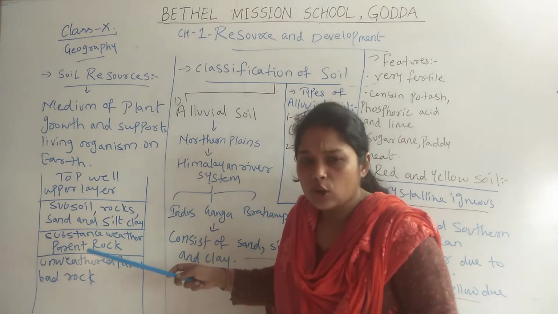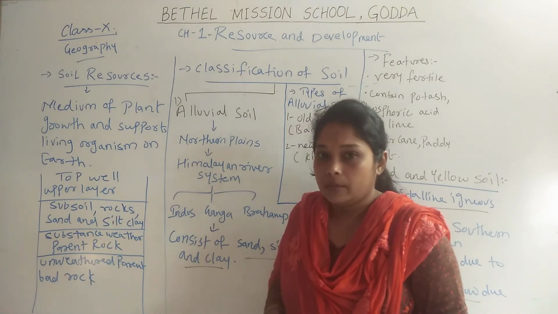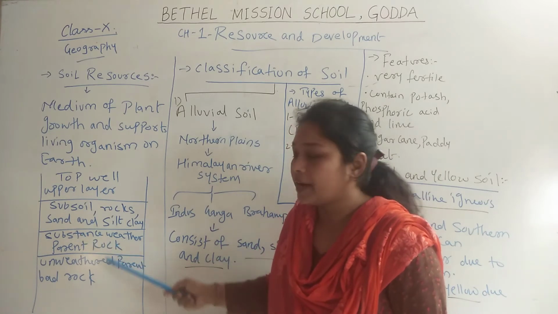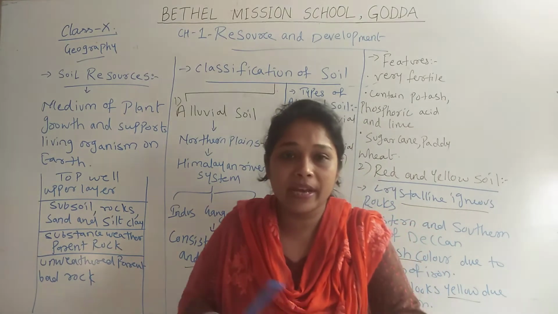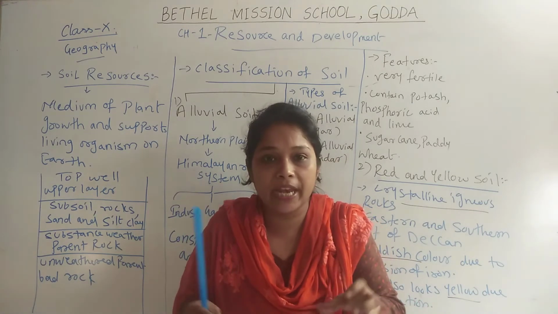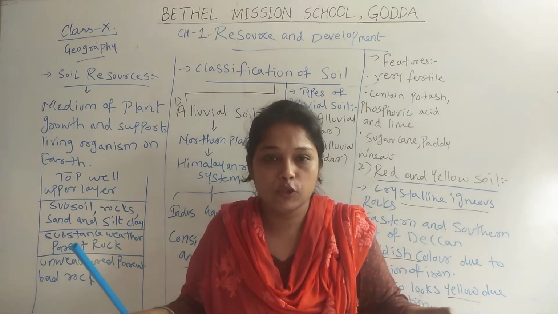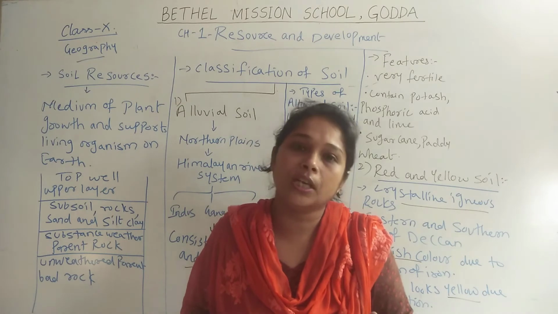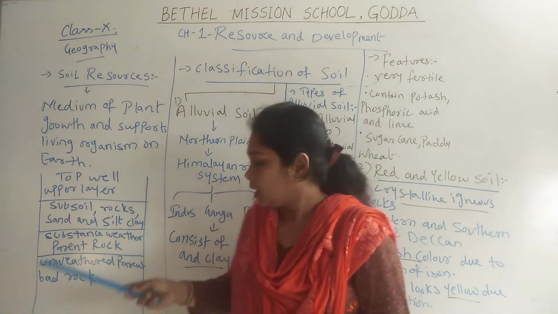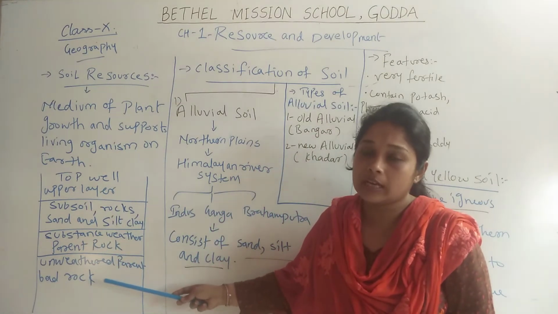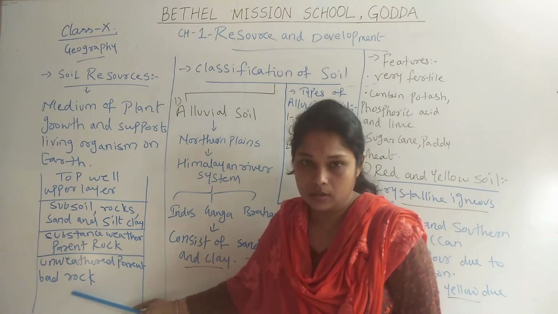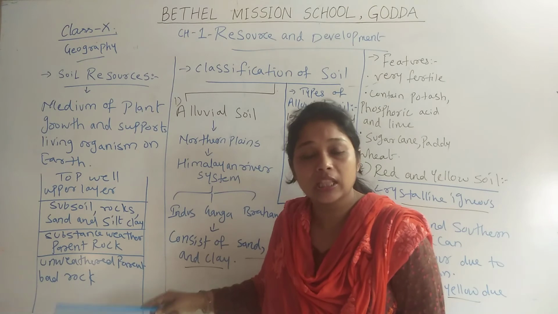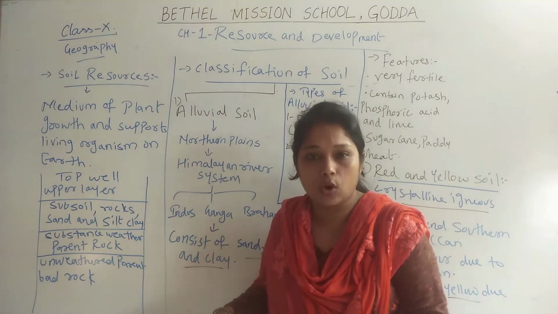That means it can also be related to soil erosion, because in that layer there are many rocks, and those rocks have been broken down into small particles, which may decrease the fertility of soil. The fourth and last layer of soil is unweathered parent bedrock. That means in this layer we can find only rocks, nothing else.